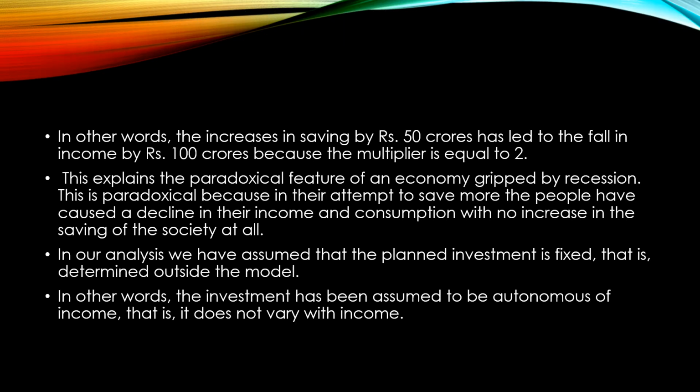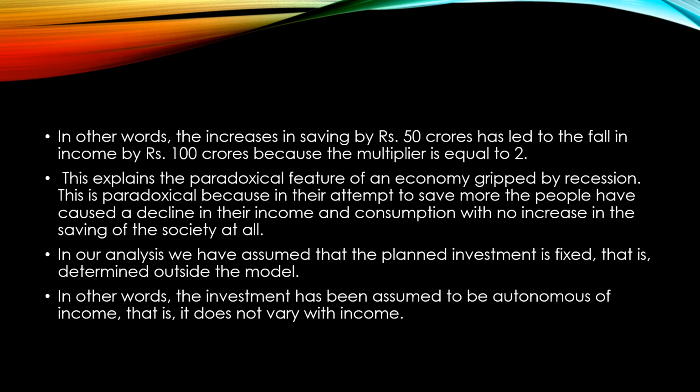And you can see that the increase in saving by 50 crores has led to a fall in income by 100 crores. This is because of the multiplier effect, where the multiplier is 2. This explains the paradoxical feature of an economy gripped by recession, and this is paradoxical because in the attempt to save more, people have caused a decline in their income and consumption with no increase in the saving of the society at all.